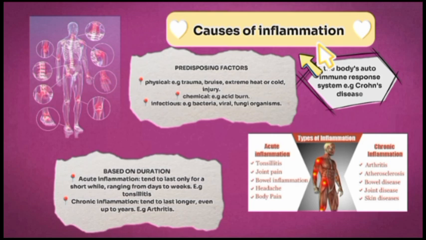Examples of physical predisposing factors are things that happen to us every day, regularly, like injury. Maybe you fall and then you get injured. Those are physical predisposing factors. Or maybe heat or burn, or when you open a pot, the steam from the boiling pot can lead to physical injuries, which can lead to inflammation.